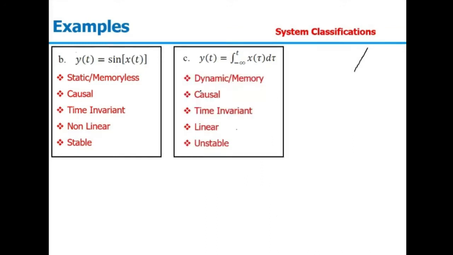So we can say the given system is dynamic. It is a memory system. It is causal, time invariant, linear, and unstable.